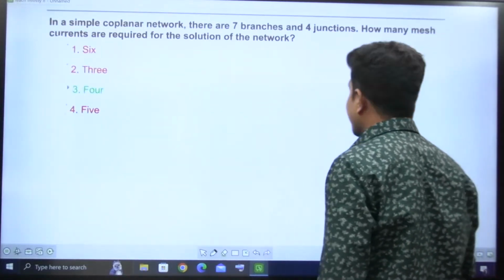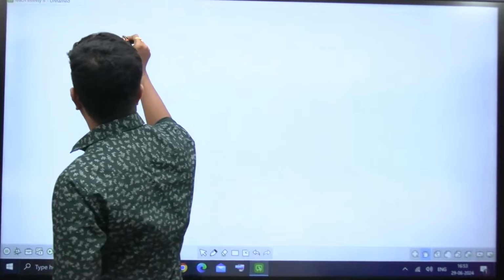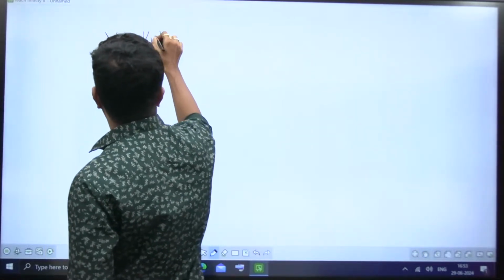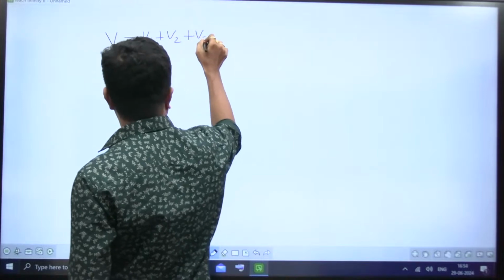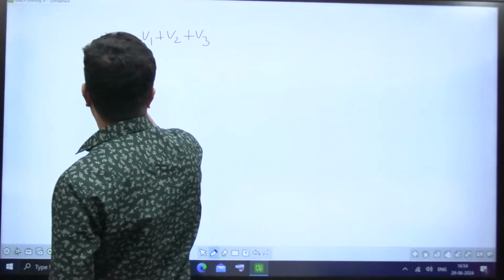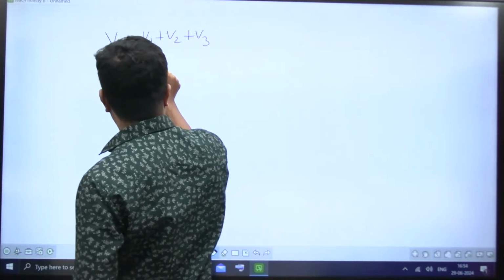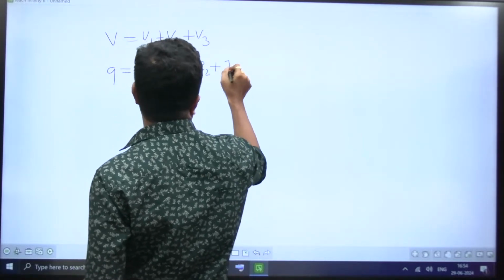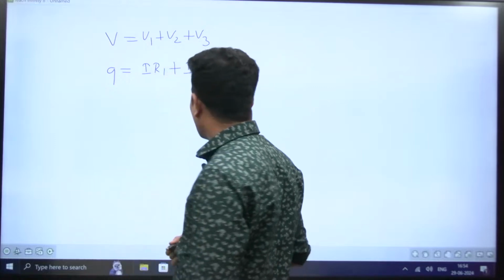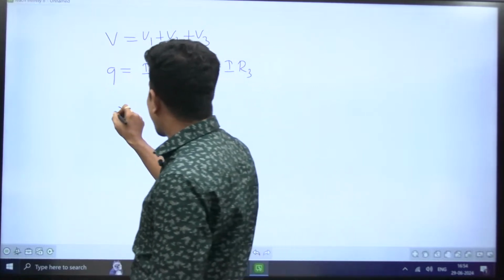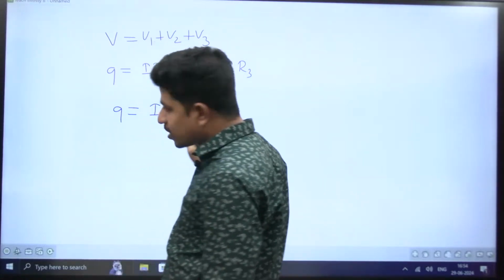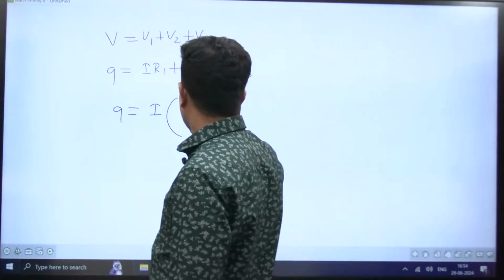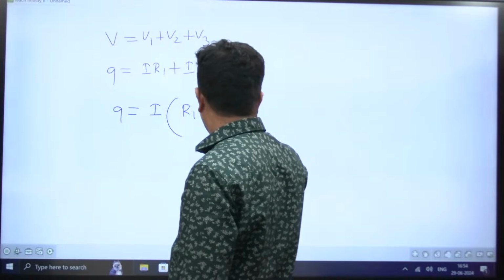Come here. This is the next question. So total voltage V is equal to V1 plus V2 plus V3, and this is 9 volt. V1 is equal to I into R1, V2 is equal to I into R2, V3 is equal to I into R3. Now, I is the same. Why? Because in a series circuit, I is the same through all the elements. Now, it is going to be R1 plus R2 plus R3.